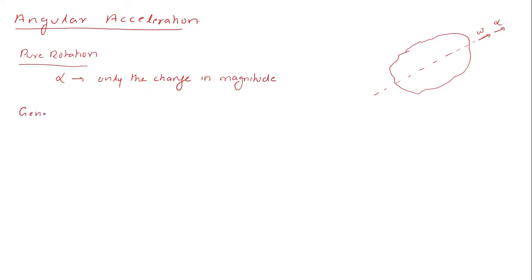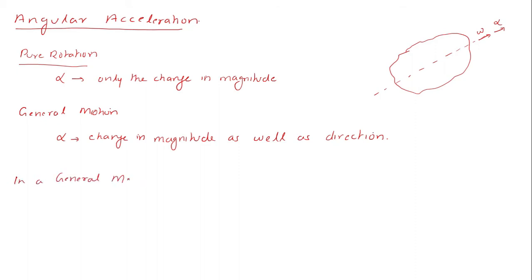But in a general motion, alpha represents both the change in magnitude as well as direction. Let me make this clear. In a general motion, omega as such represents the instantaneous angular velocity.